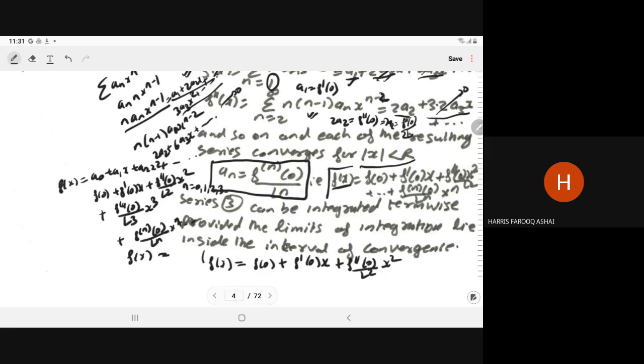So if you want to integrate, you have to integrate term by term. And if you want to determine the definite integral from a to b, you have to integrate between a and b term by term. But this a and b must lie within the interval of convergence, that is, the radius of convergence.